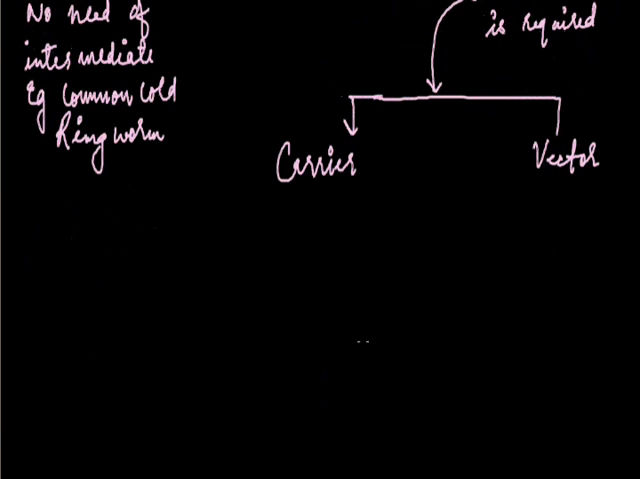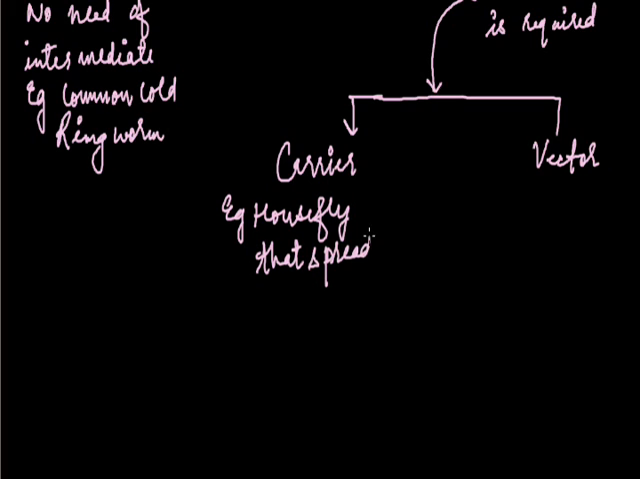What are carriers? Carriers are those organisms which carry the pathogen external to their body. For example, housefly. Houseflies do not take in that pathogen. They just sit on that dirty place where the pathogen is there. It just sticks to its legs and it carries it from one place to another. Example of carrier is housefly that spreads diseases like cholera and dysentery.